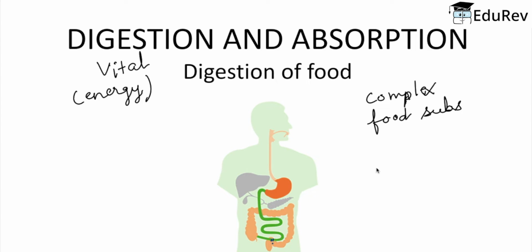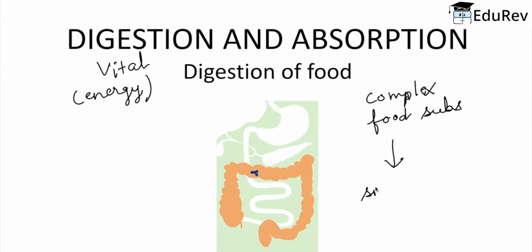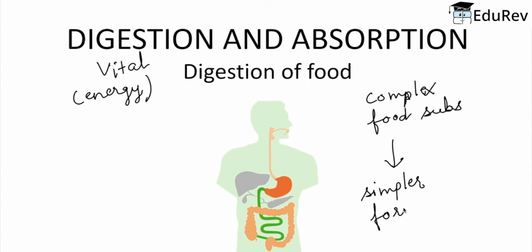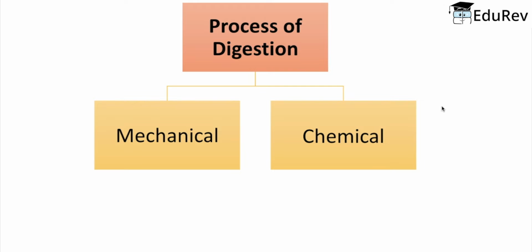into simpler forms which are more absorbable for our body, such as the nutrients, for example, carbohydrates, fats, lipids, minerals, proteins, etc. So digestion begins the moment we put food in our mouth, and the food that we eat undergoes various kinds of processes such as mechanical process and chemical process.